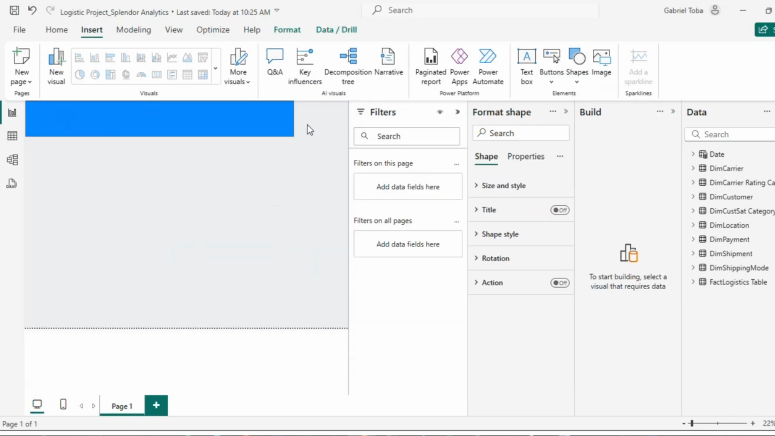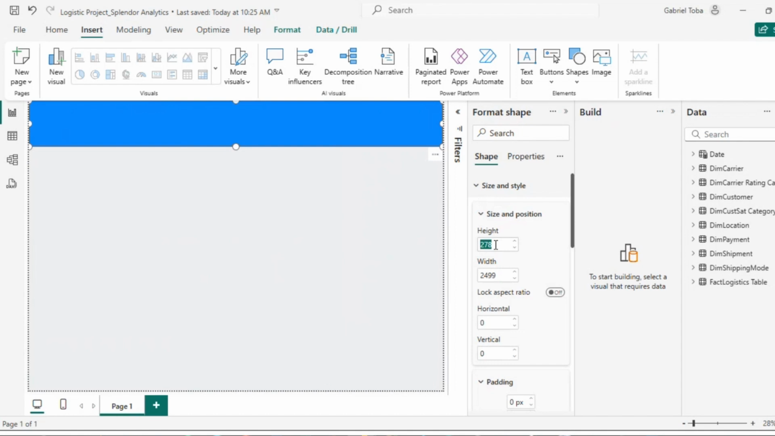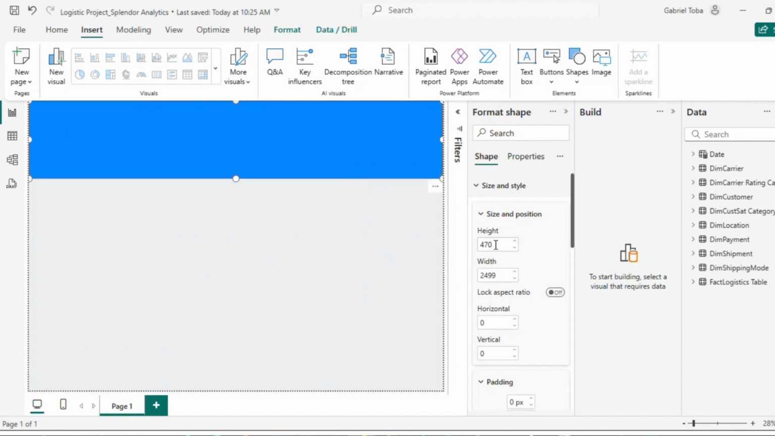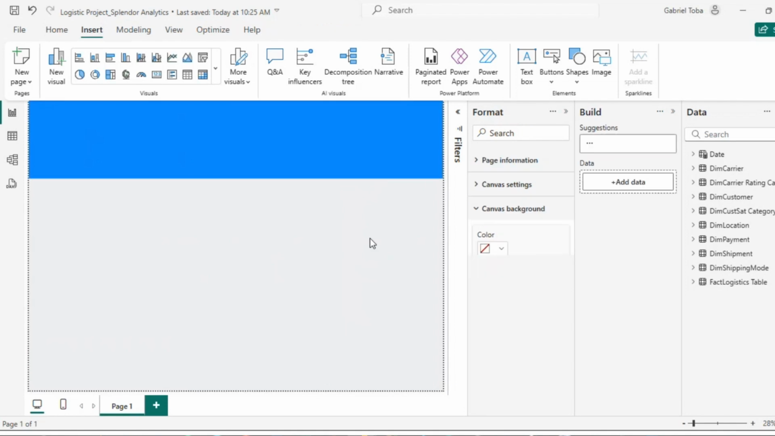Another thing I will do a lot is I will be using the view option a lot. So I'm going to do this. This is the end, and I'm going to resize this to 470 for the height, and this would be 2500, so that we're sure it's covering this.